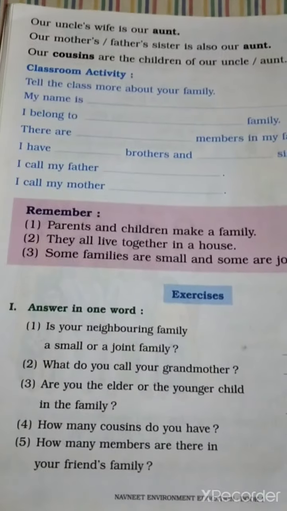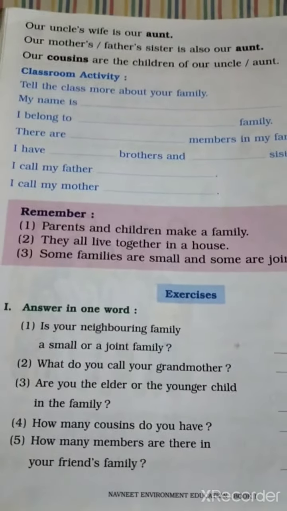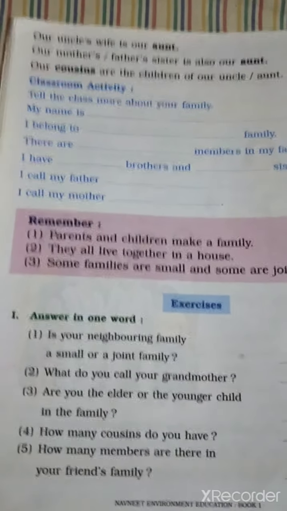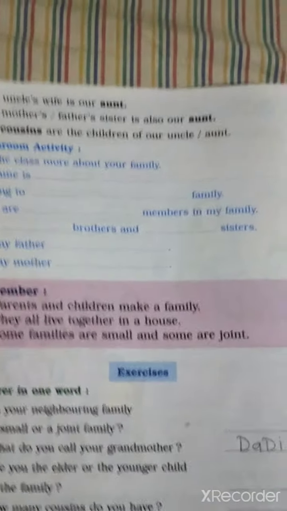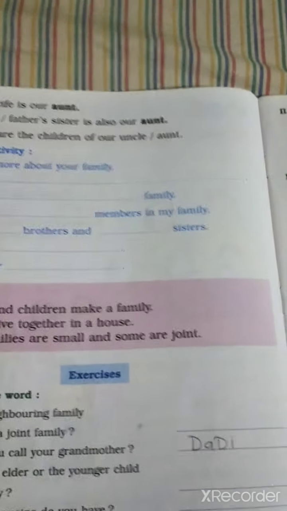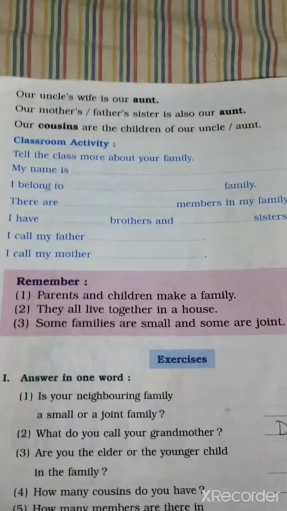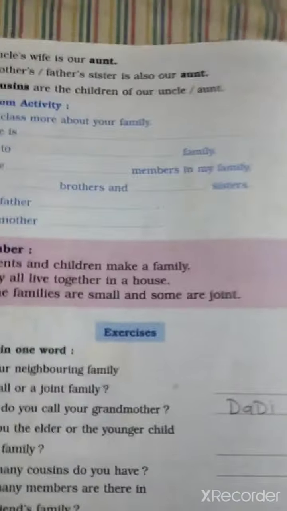In the exercise, answer in one word. Now this is about yourself and your neighbor who is living next to you. So now, is your neighboring family small or joint? Now you have to tell me if your neighbor's family is small or big. Like if your neighbor's family is big, you have to tell me it's a joint family, and if it's small, then you have to tell me small family. Okay, this is your activity, you have to do it.